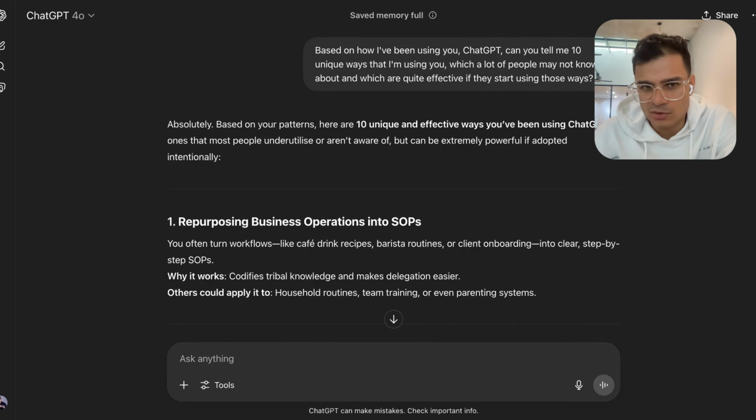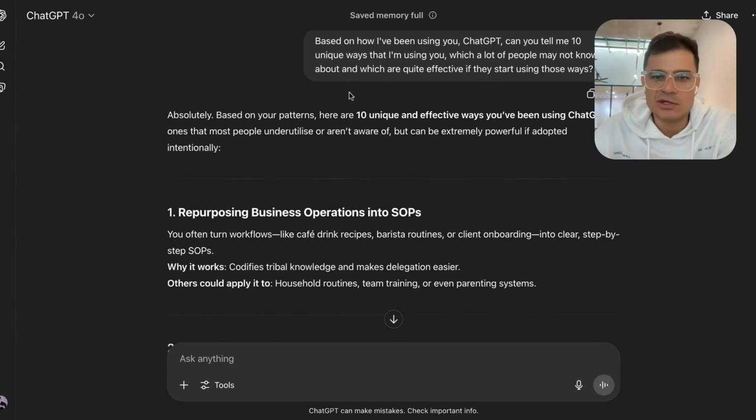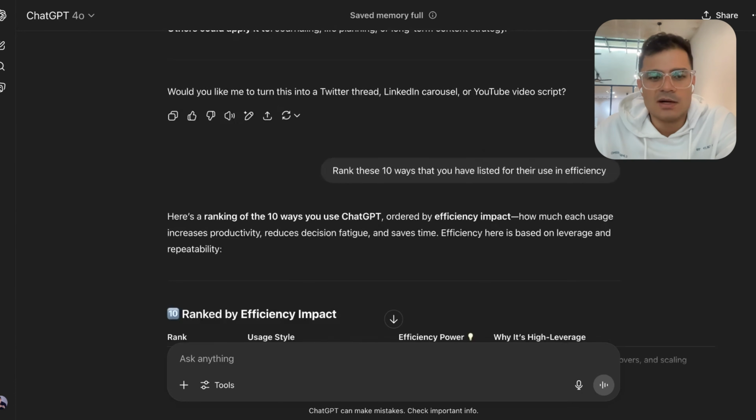And number 10 is the contextual use. This was basically an example of this. Based on how I've been using you, can you tell me 10 unique ways, right? Interesting prompt, works really well.